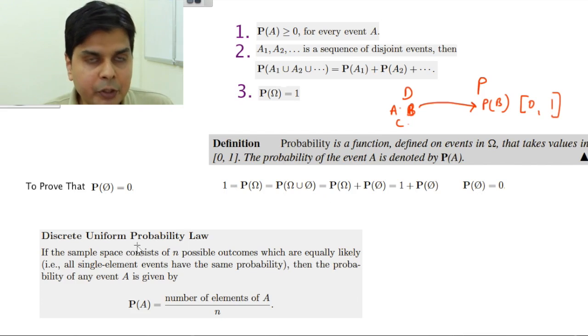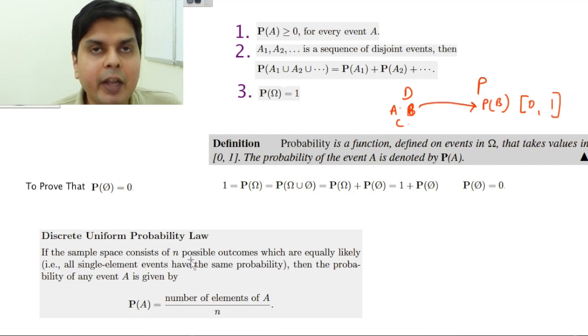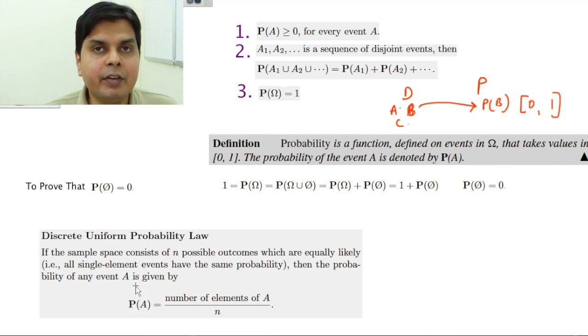Okay, so till now we had seen the mathematical axioms of probability. Now there is one very special and very interesting case. Suppose the sample space consists of n possible outcomes which are equally likely, that is all single element events have the same probability. Then the probability of any event A will be the number of elements of A divided by n, the number of elements in the sample space.